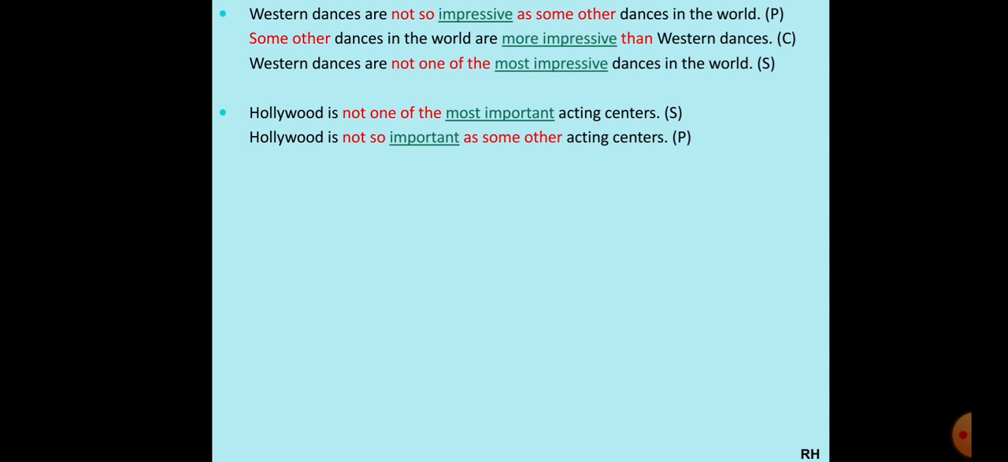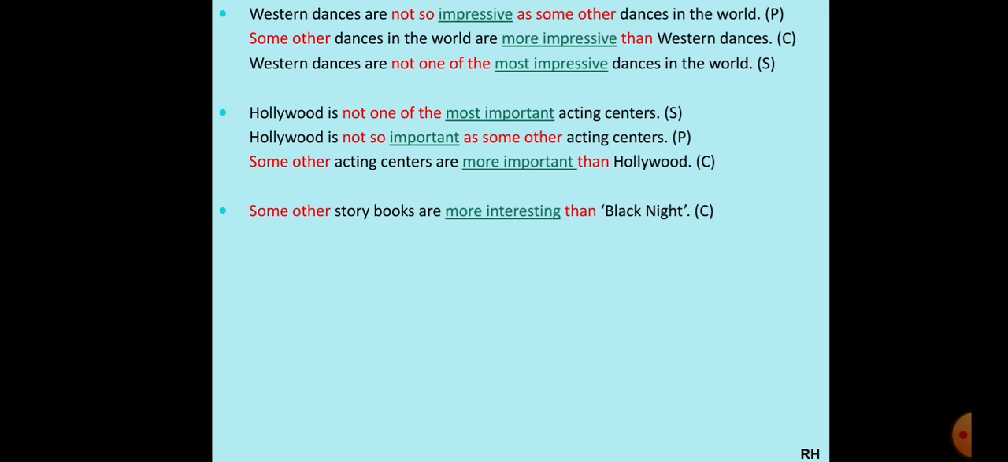Okay, then we will change it into comparative. Some other acting centers, important will become more important. Some other acting centers are more important than Hollywood. Great, it is done. Let's look at the next one.